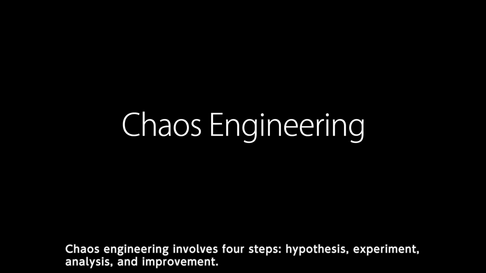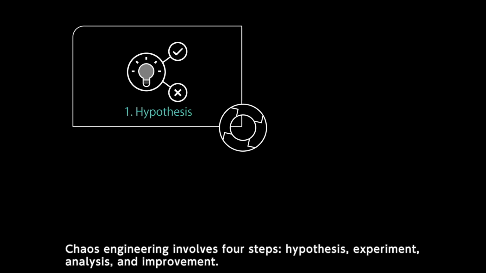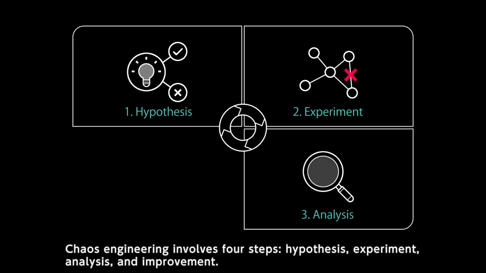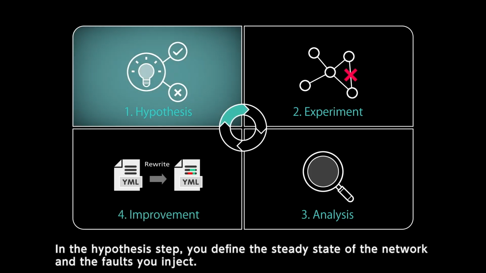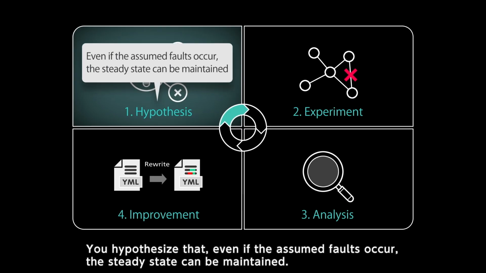Chaos engineering involves 4 steps: hypothesis, experiment, analysis, and improvement. In the hypothesis step, you define the steady state of the network and the faults you inject. You hypothesize that even if the assumed faults occur, the steady state can be maintained.